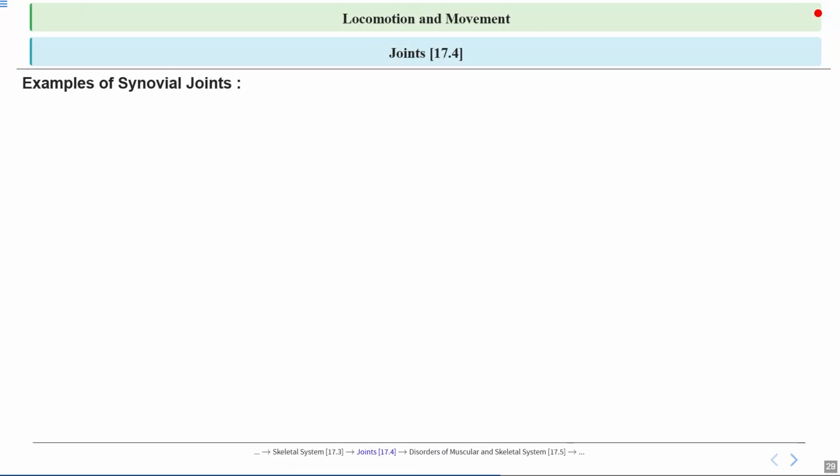So let's look into different types of synovial joints in the human body. We have already talked about it. Synovial joints are like the hinges and swivels that let our skeleton move smoothly.